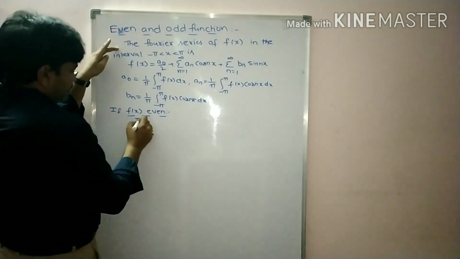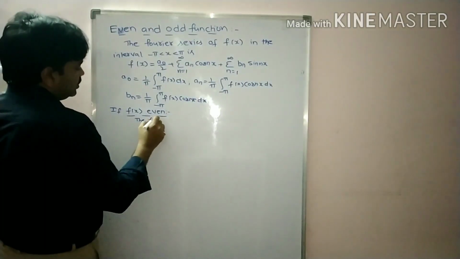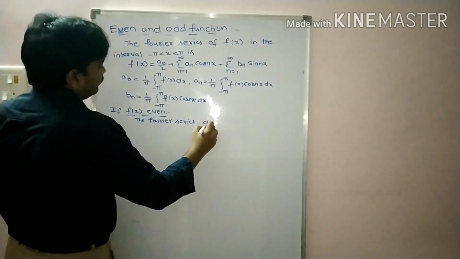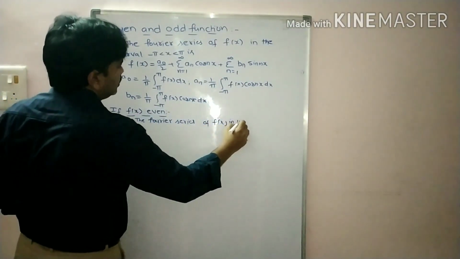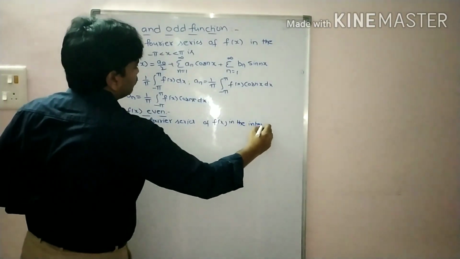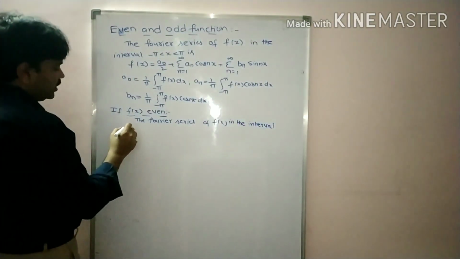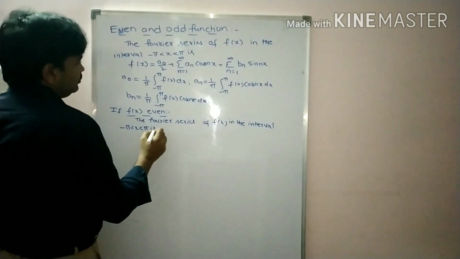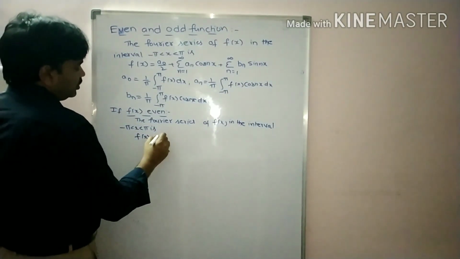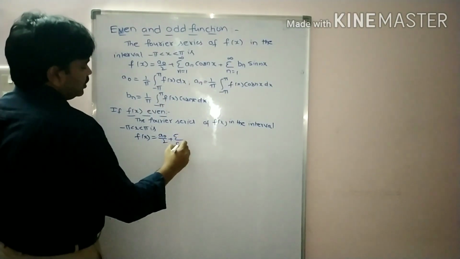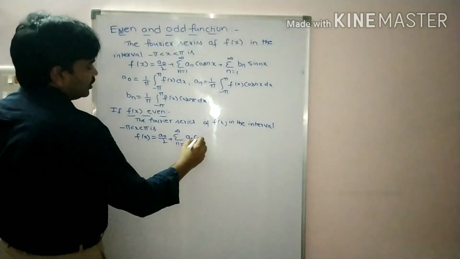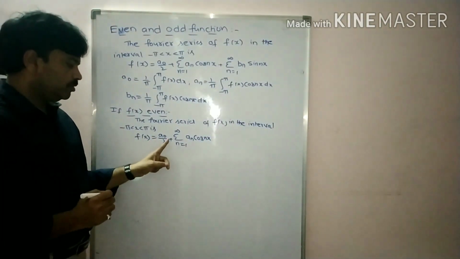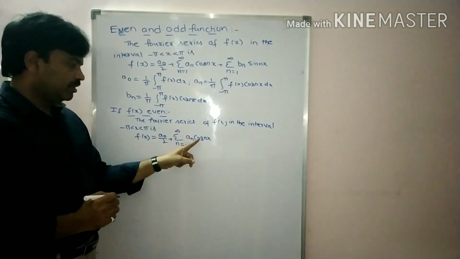Write the same lines. The Fourier series of f of x in the interval minus pi less than x less than pi is f of x is equal to a0 by 2 plus sigma n is equal to 1 to infinity an cos nx.